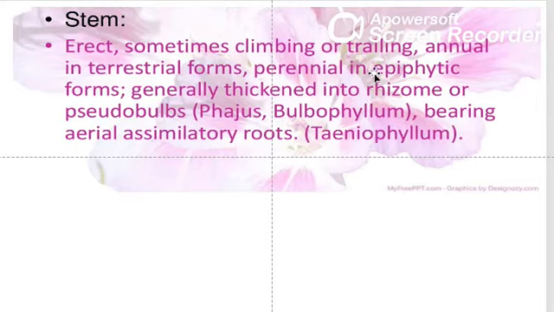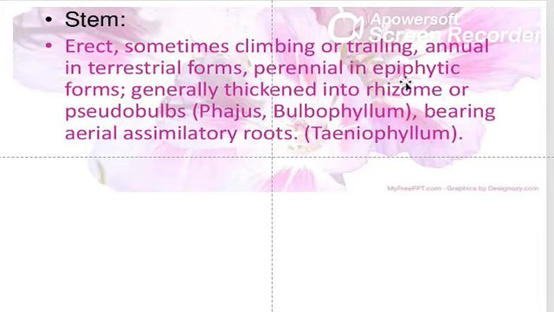But in epiphytes, which are plants that grow on the trees, the stem will be perennial, which means that the stem will still be present throughout the year, even though the flowering season has ended. But in annual, once the flowering season has ended, it will grow again in the next year. Okay, so the stem is usually found in the form of a rhizome.